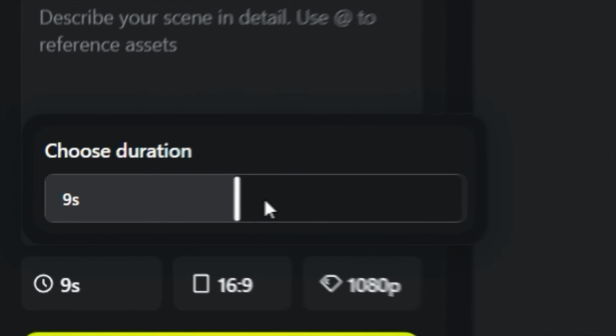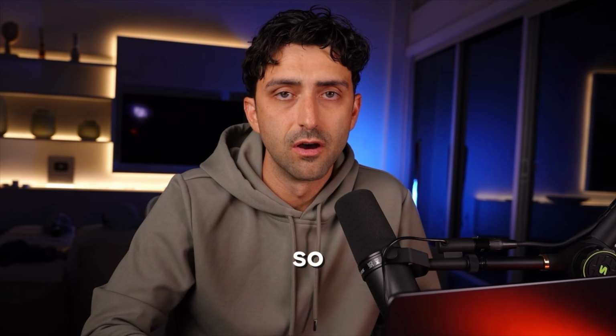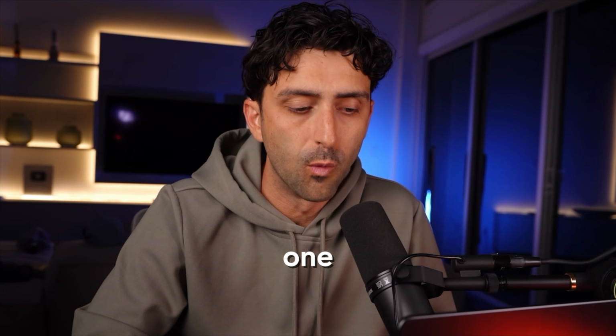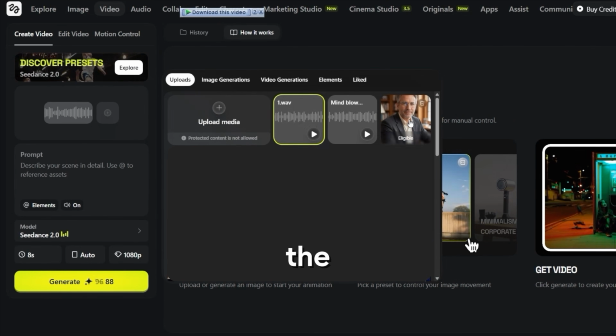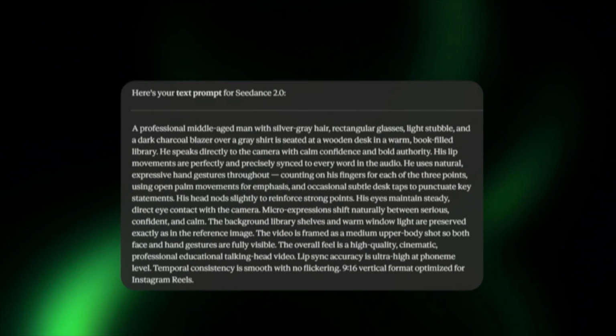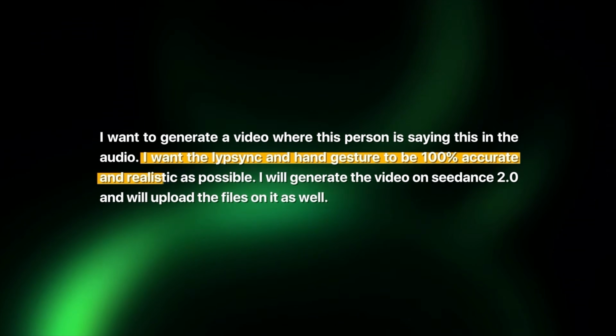In Seedance 2.0, you're usually going to be limited to about 15 seconds per video, so for the purpose of this example, I'll do one of each. Come to Seedance 2.0 and enter the character image and the voiceover we generated earlier. Then we put our prompt that we generated with Claude. And note that we ask Claude AI to make the lip sync and hand gesture to be 100% accurate and realistic. This will give us a very realistic result.